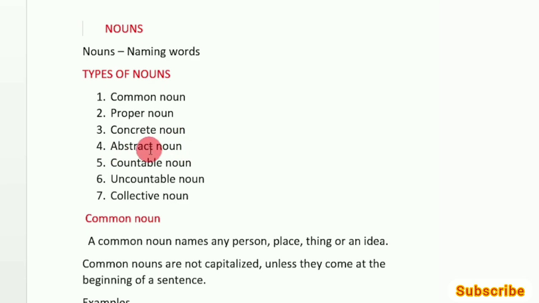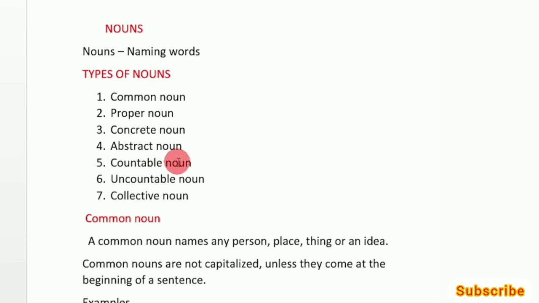Now, what are abstract nouns? So, unlike concrete nouns, abstract nouns are something that you can't touch, see, or smell. So, basically, abstract nouns are ideas, concepts, and feelings. For example, if I talk about honesty, is it possible to touch honesty? Absolutely not, right? If I talk about happiness, is it possible to touch happiness? No, not at all. We can feel happiness, we can feel sadness, right?